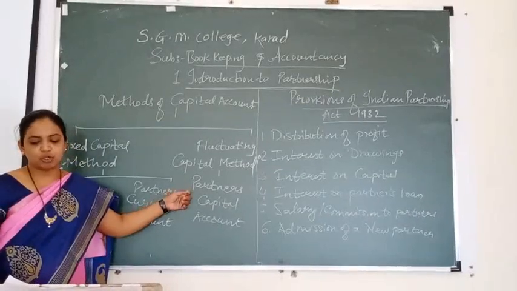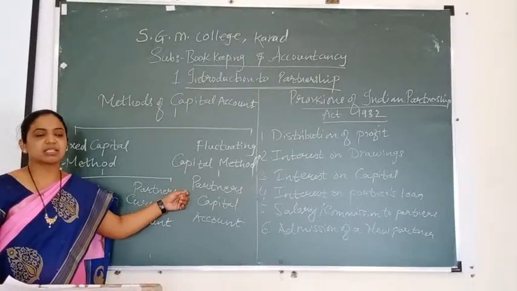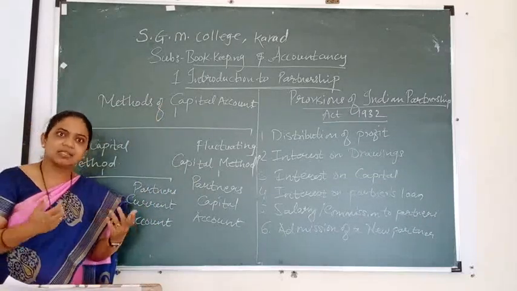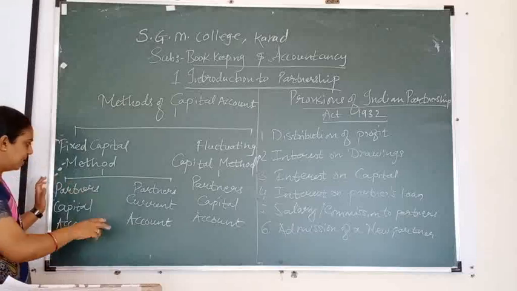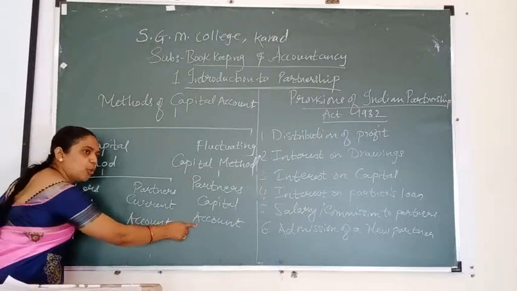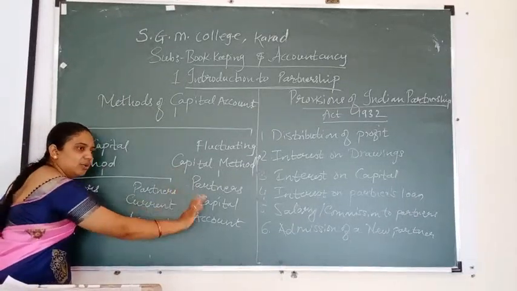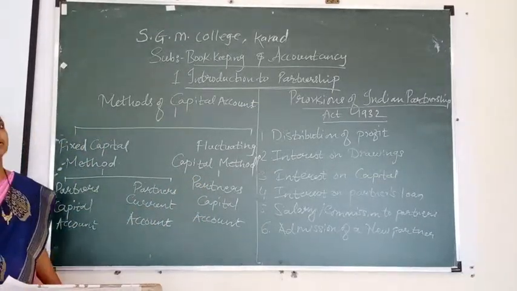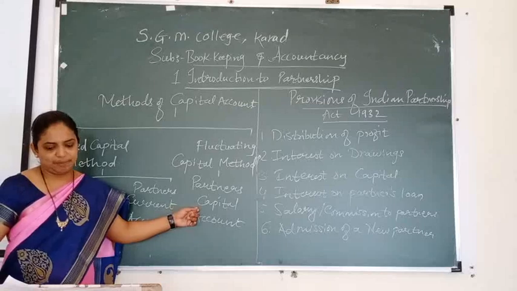In this method, the partners current account is not opened. All adjustments are made in the partners capital account only. That means the combination of these two is brought here. Only the partners capital account is opened when the partners follow the fluctuating capital method.